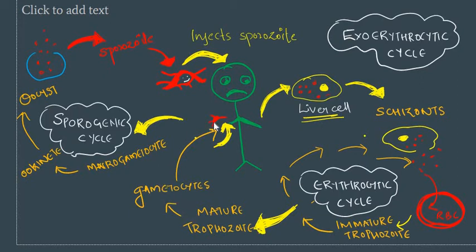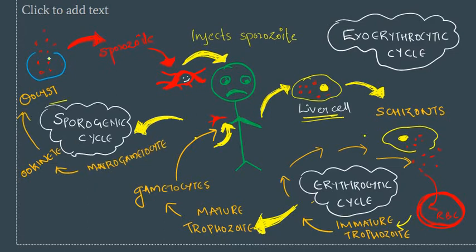The gametocytes are already in the blood. They enter the digestive system of the mosquito while it is feeding on the blood from the human. Inside the mosquito, the other cycle, the sporogenic cycle, takes place. The gametocyte gets converted into macrogamete, then ookinete and oocyst.